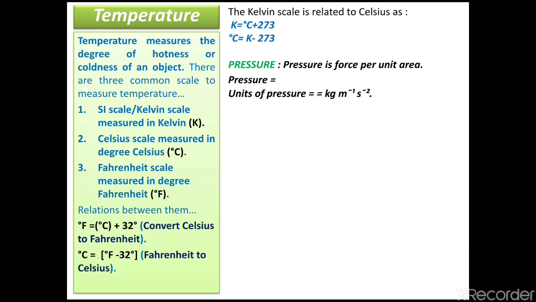The relation between Fahrenheit and Celsius is shown here. The Kelvin scale is related to Celsius as K equals degree Celsius plus 273, and degree Celsius equals Kelvin minus 273.